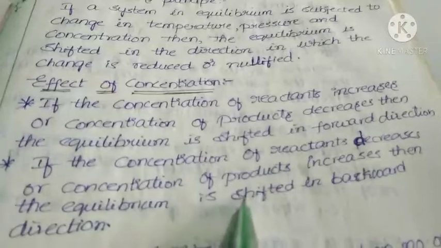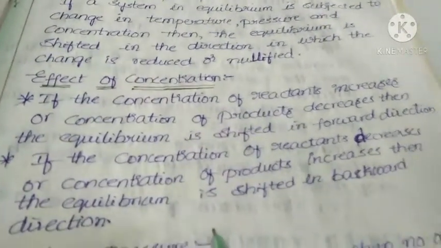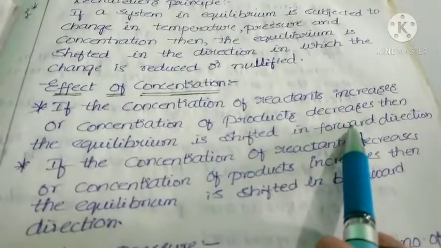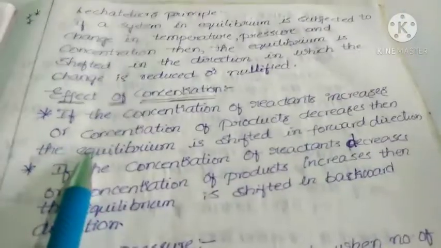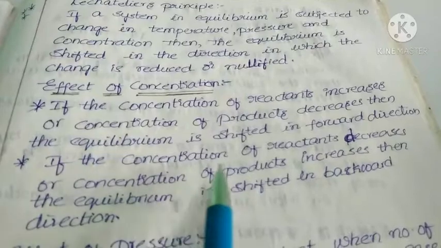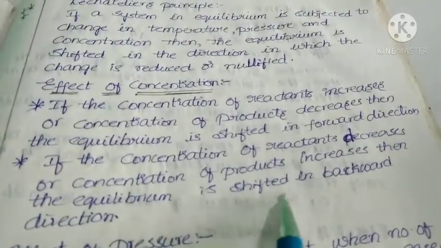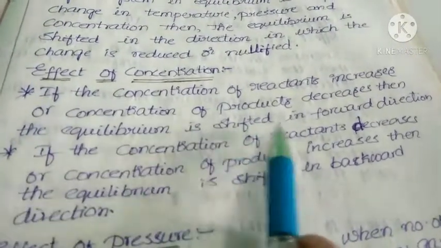To be in equilibrium, the reaction moves in backward direction. So the simple statements are: when the concentration of reactants increases or concentration of products decreases, then the equilibrium shifts towards forward direction. Here you can mention reaction. When the concentration of reactants decreases or concentration of products increases, then the equilibrium shifts towards backward direction. That is about effect of concentration.